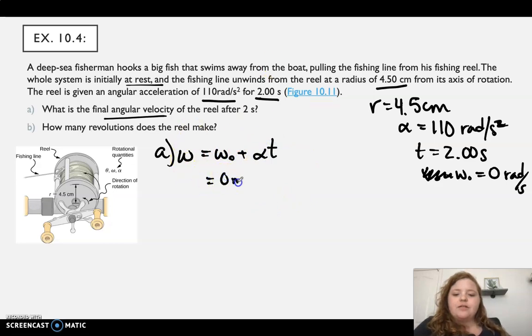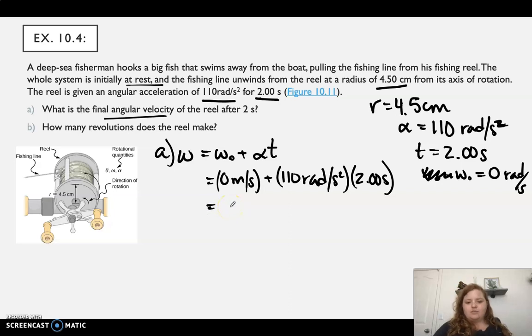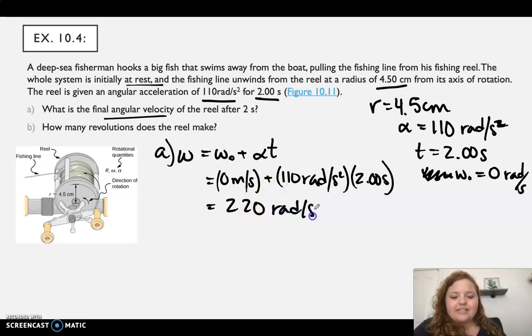So that's going to be 0 plus alpha, which is 110 radians per second squared, times our time, which is 2 seconds. I could have done that in my head. 220 radians per second is going to be your final angular velocity.